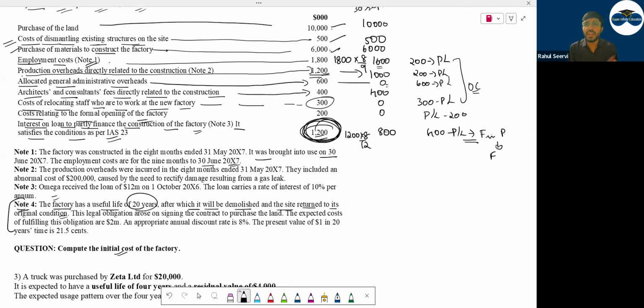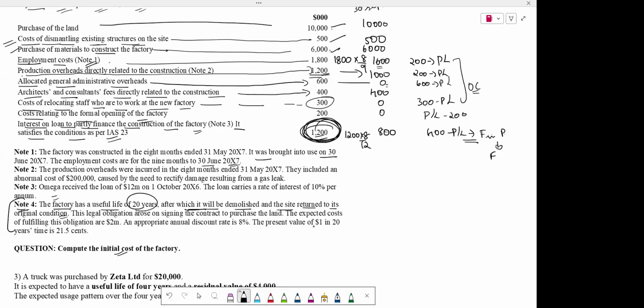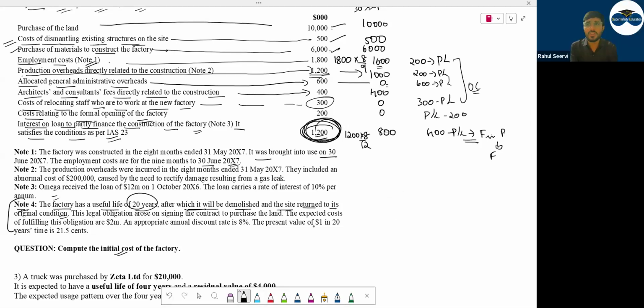So this is regarding which topic? Discounting part which we have done. Yes or no? Yes, sir. After which it will be demolished and you have to return this to the original form. If you have to bring this to the original form, can I say some expense will be there in future? So what is the expense?